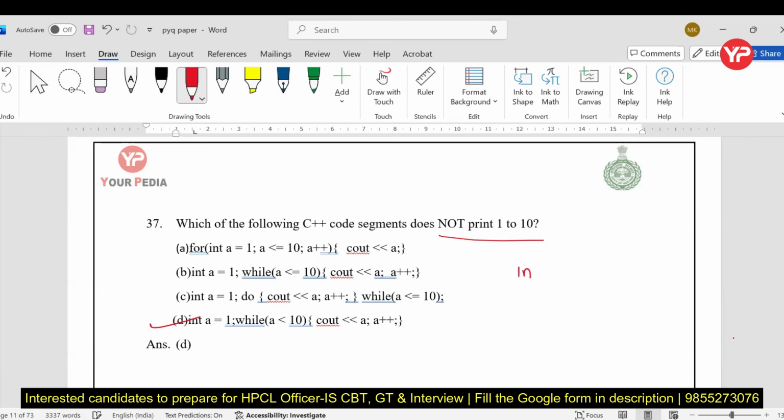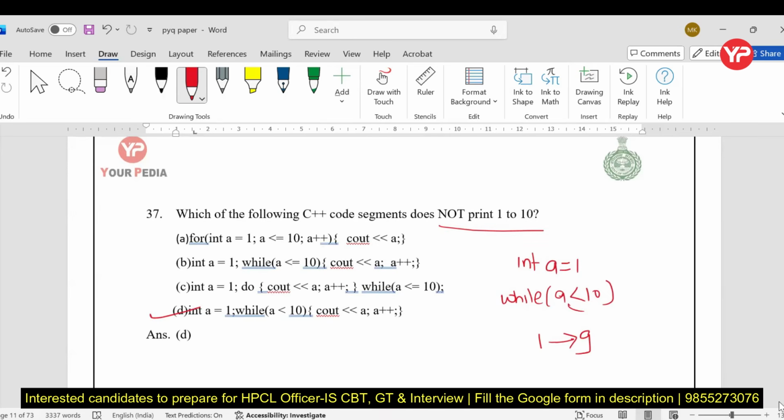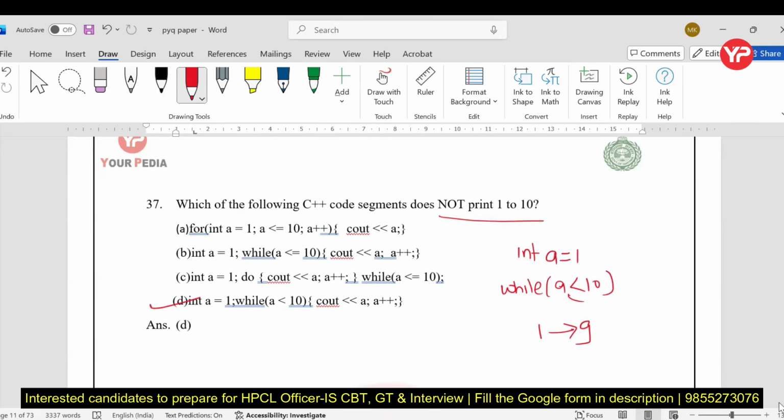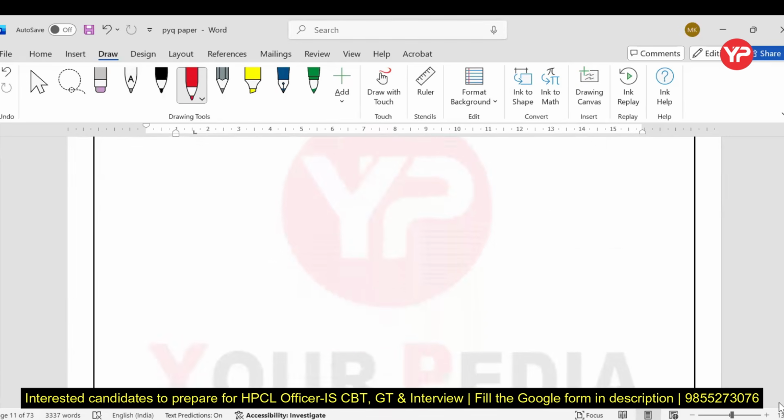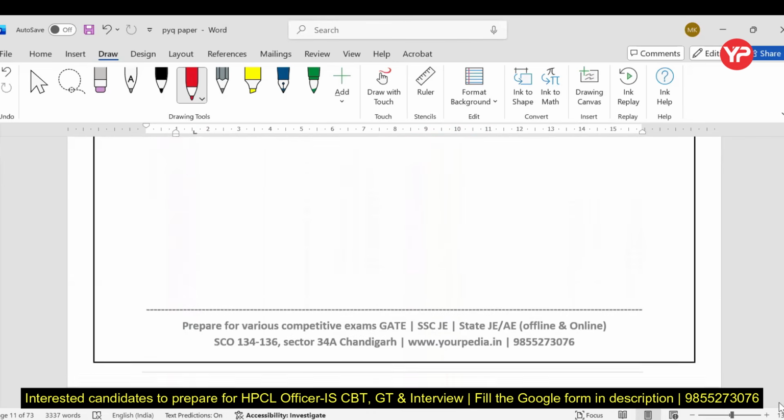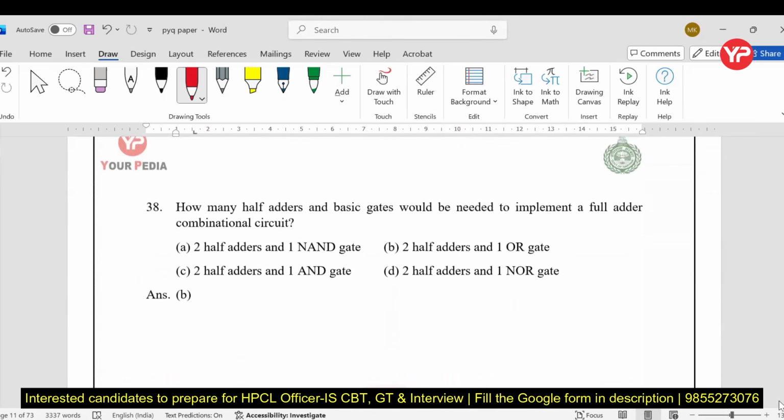D is what? Int a equal to 1, while a less than 10. Here we are not talking about less than or equal to 10. That's why it only prints 1 to 9, my dear students. So D is the right answer, which is not printing 10. Other than that, if you check, all are printing 1 to 10. So very simple problem. Even an 8th standard student can solve this type of problem.